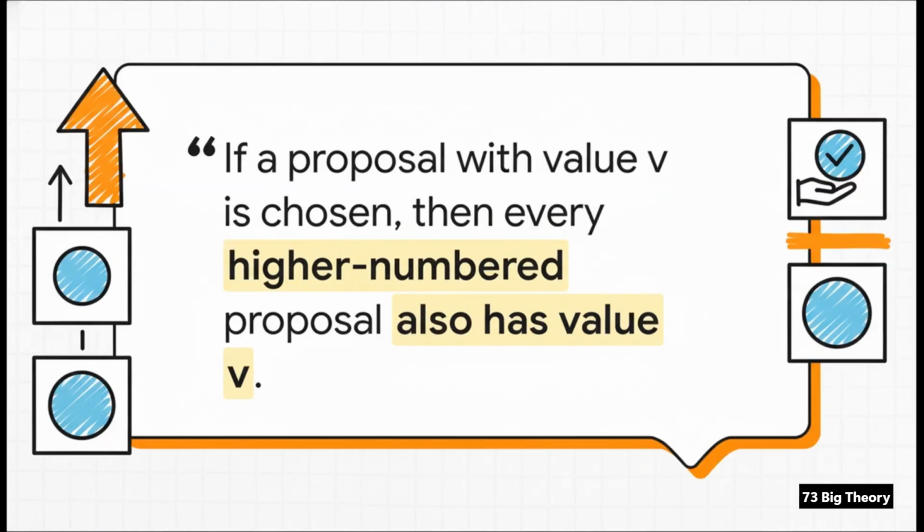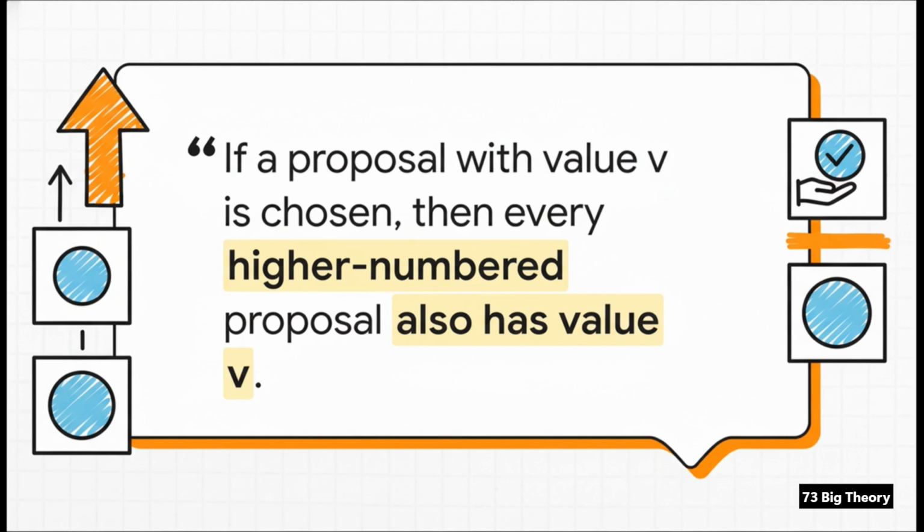So how do we fix this mess? Well, this is where the genius comes in. The solution is to add a little bit of order. Every single proposal gets a unique increasing number, kind of like taking a ticket at the deli. And this leads to a critical rule. Once a majority has chosen a value, let's say they've chosen blue, the system is locked in. Any future proposal with a higher number has to also propose blue.